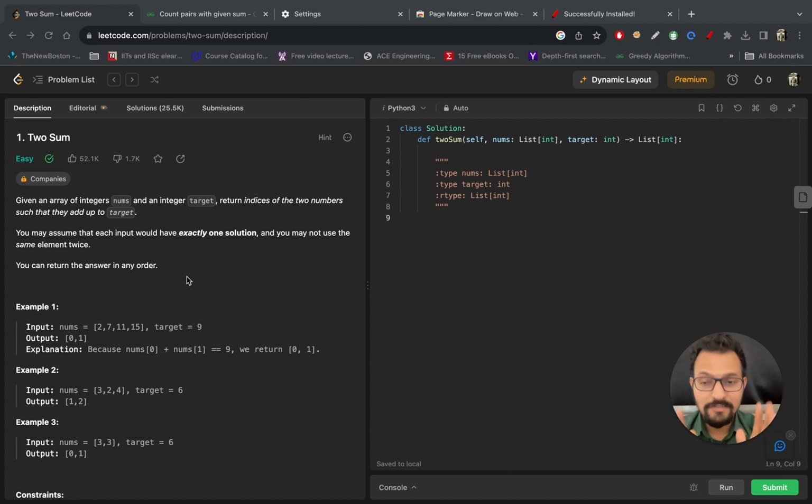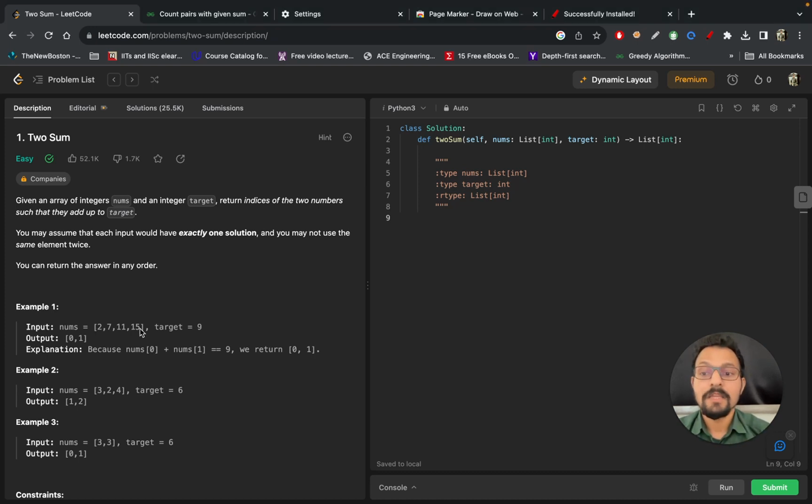As I said, let's start with a brute force approach. So what is the brute force approach? The brute force approach is like if you are telling this question to someone who is not aware of coding, for example your parents, just go ahead and ask them: given all these numbers, and you have to find target 9, what are all the results? So how will your mind work?